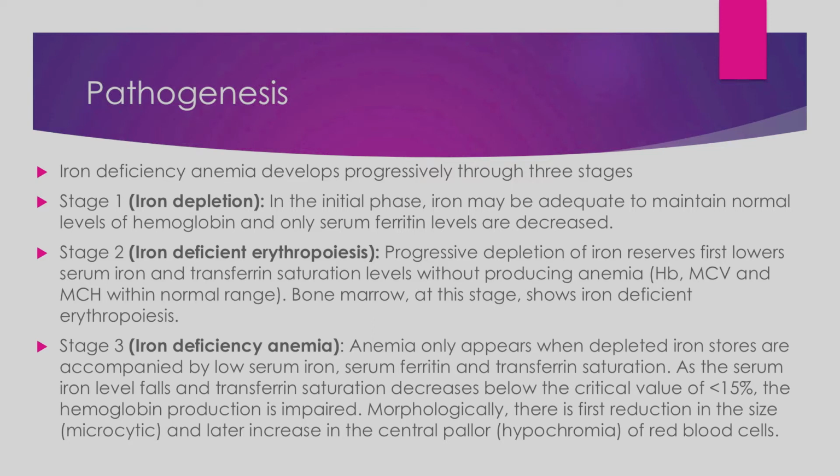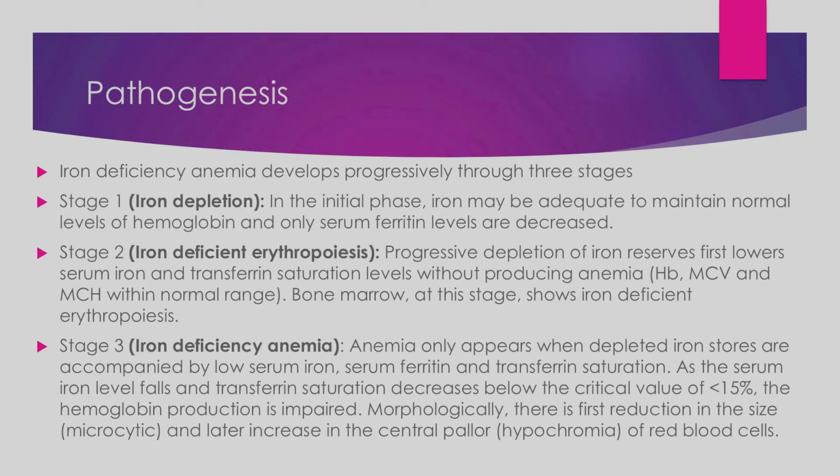The anemia which is produced initially, in that the hemoglobin, the MCV and the MCH are in the normal range, because we have the iron reserves, we still have some of the serum ferritin levels, right?